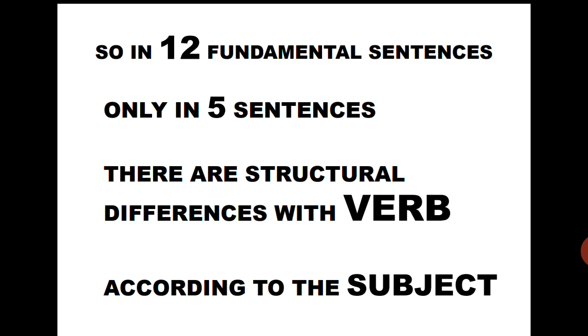Only in 5 sentences there are differences in the structure with verb according to the subject. For example, I write, we write, you write, they write. But he writes and she writes. This is a difference we should make.